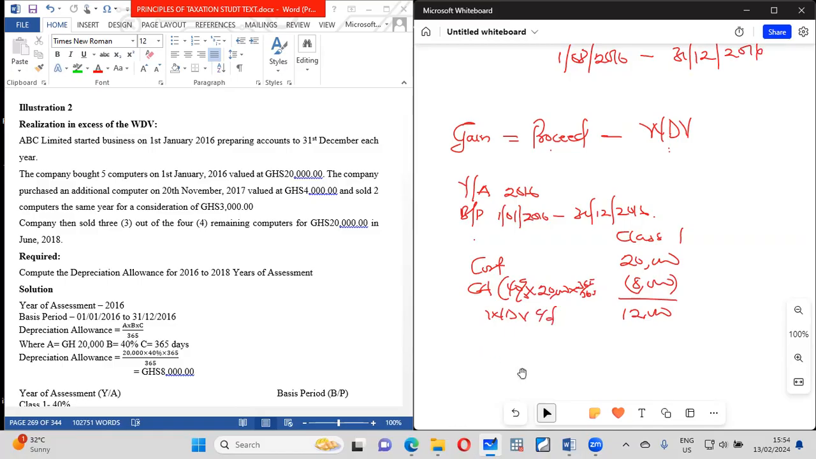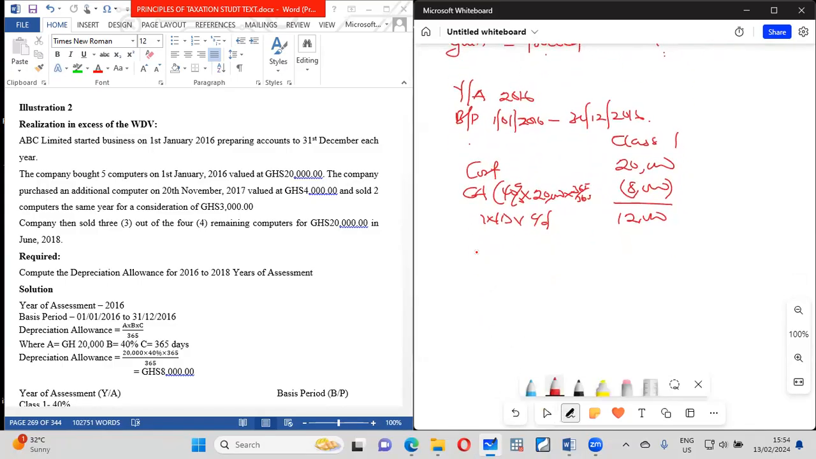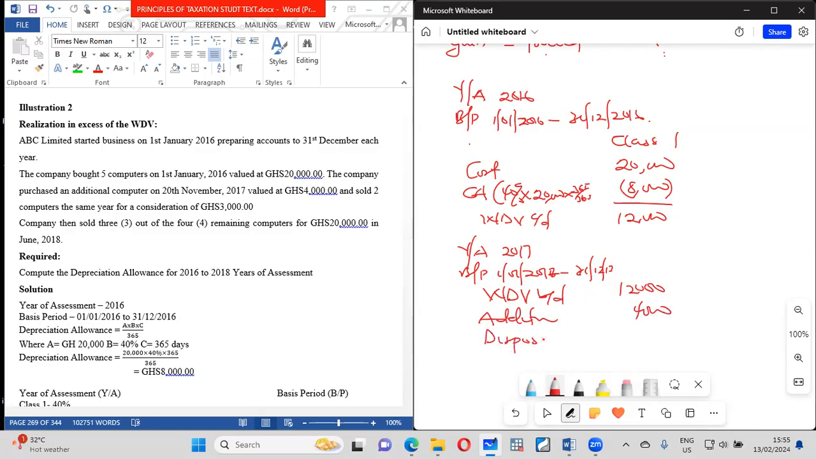Then when we come to the year of assessment 2017, YOA 2017, BP 01/01/2017, our WDV brought down is 12,000. Then they acquired an additional one. So addition, this is class 1 to 3. So addition is 4,000, right? That gives us 16,000. But they also disposed of something.